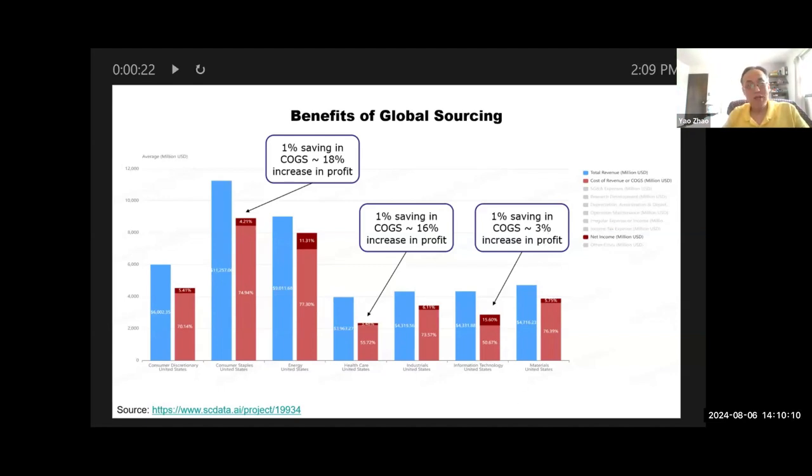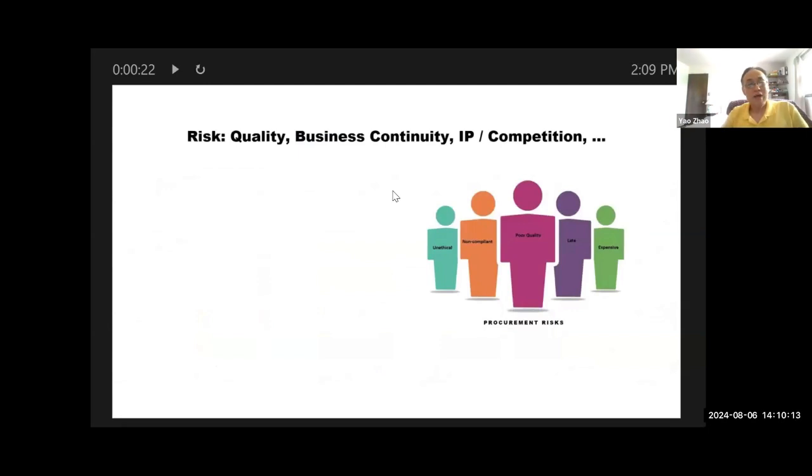But let's also look at the risk. As we have just experienced in the pandemic, the risk of outsourcing, especially global outsourcing, can be huge. It's not only just quality. Sometimes it's even business continuity issues, because resilience, that's what everybody was talking about. Supply chain global restructuring, we need more reliable supplies. And in addition to all of this, there is IP, intellectual property, there is potential competition or leakage and so on and so forth. You have to handle all these risks.